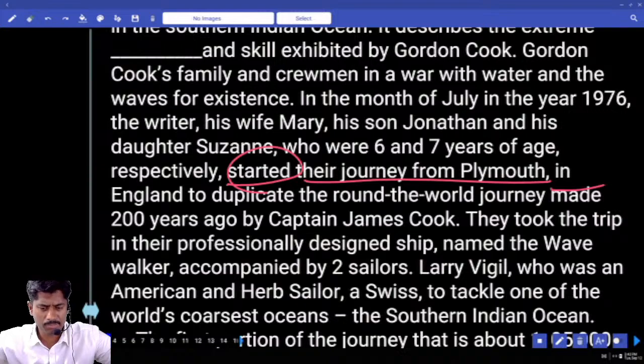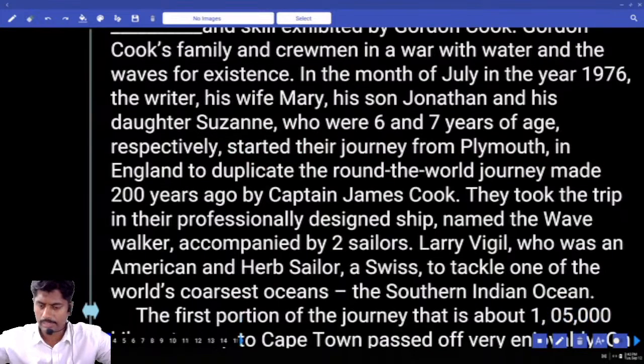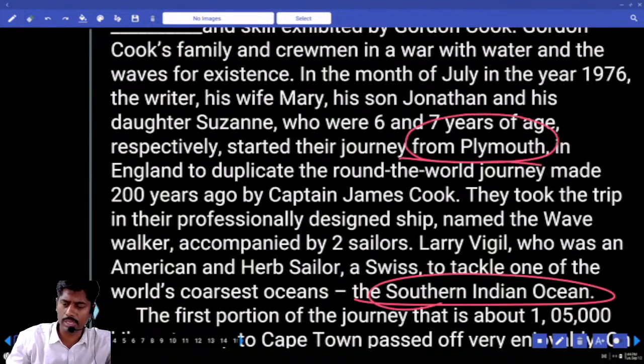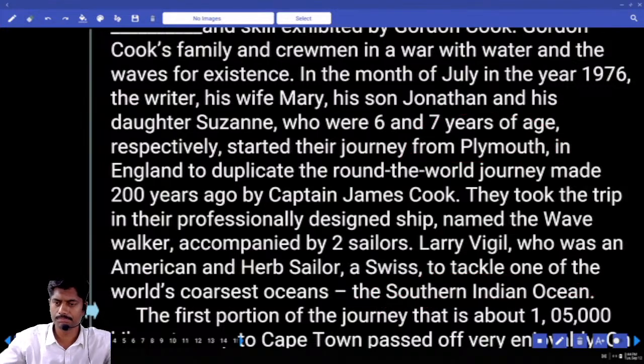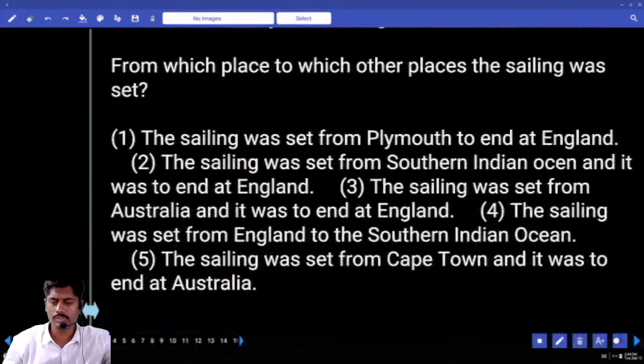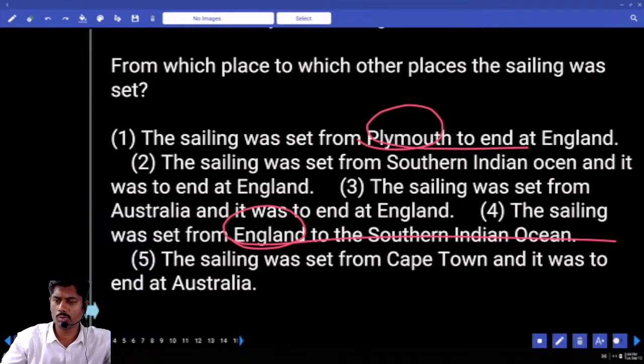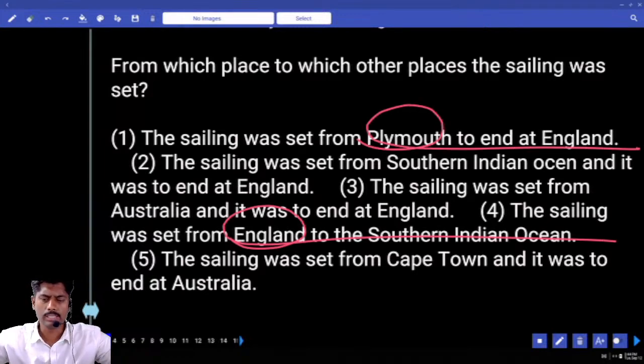They took the trip in their professionally designed ship named the Wave Walker, accompanied by 2 sailors, Larry Vigil, who was an American sailor, to tackle one of the world's coarsest oceans. And the dash, see, from Plymouth, England to Southern Indian Ocean. Answer. England to this or Plymouth to end of the England? Answer 1 or 4? Fourth option.